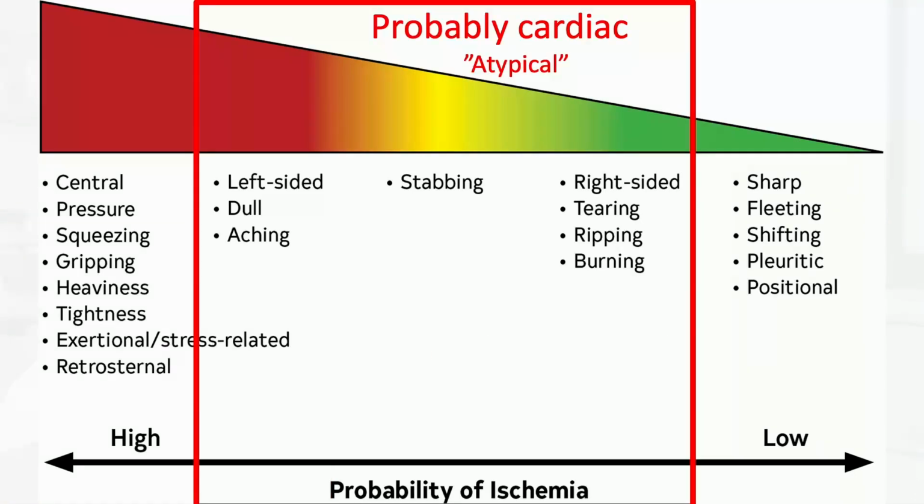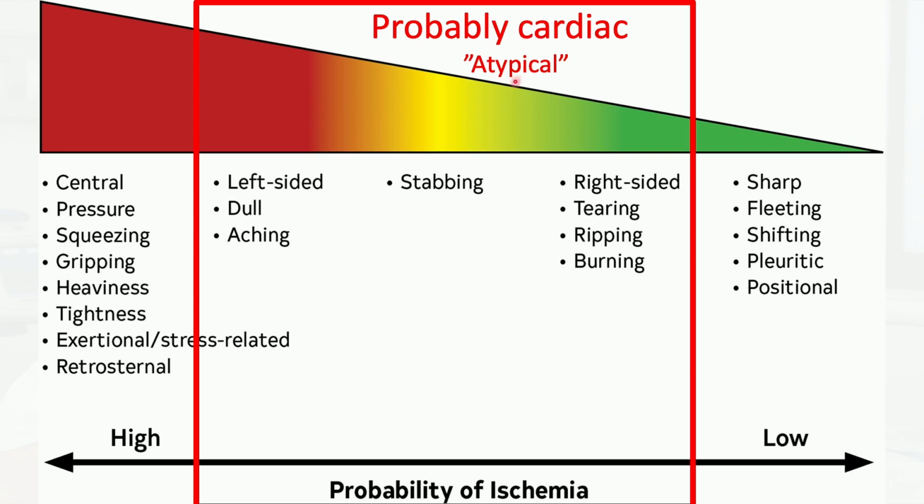Now, of course, many patients will fall in between. They might not fit the typical features on this side or the non-cardiac features on this side. Of note, we used to classify chest pain into typical, atypical, and non-cardiac. That's okay, but now they're suggesting that physicians consider labeling the typical chest pain as cardiac, the atypical as probably cardiac, and the non-cardiac still remains non-cardiac.